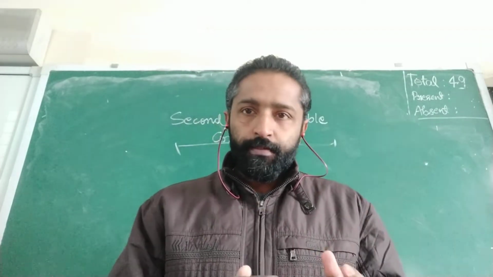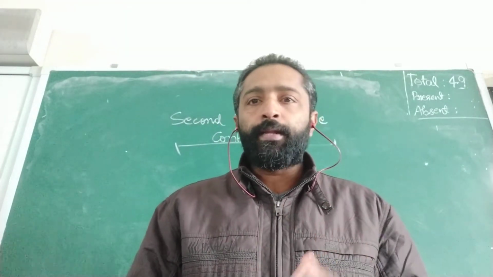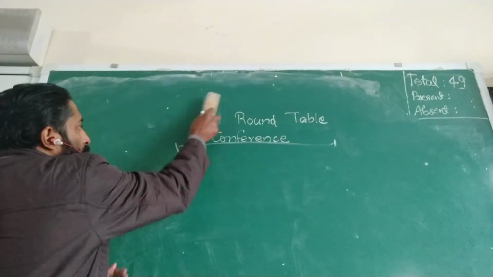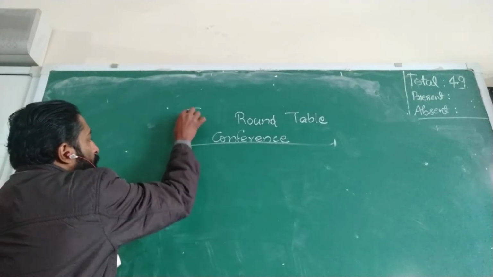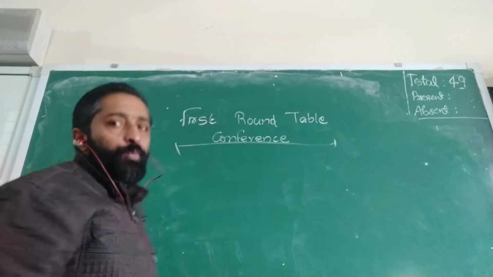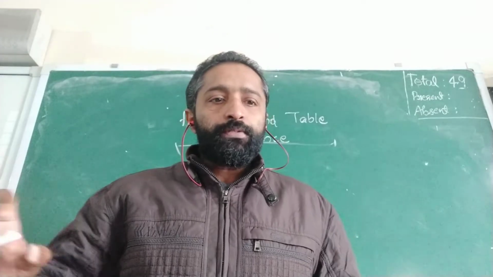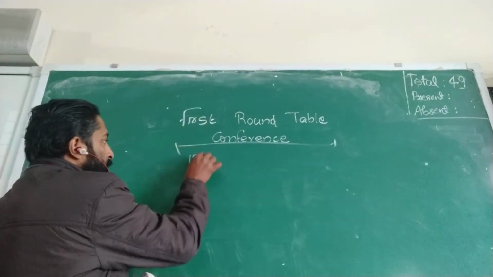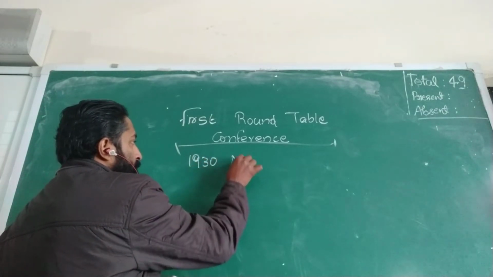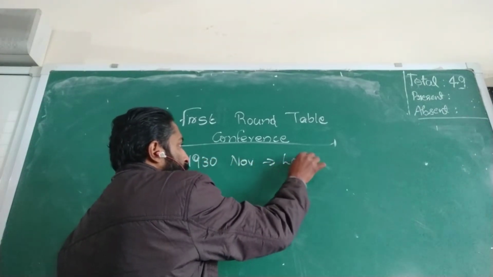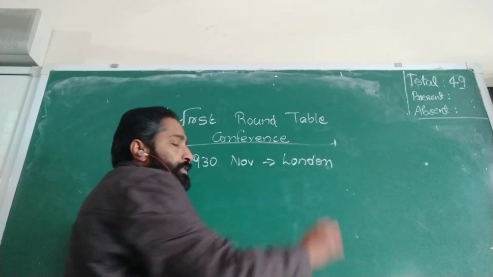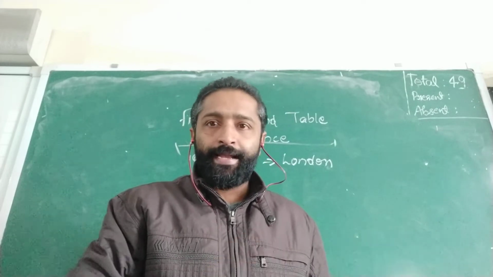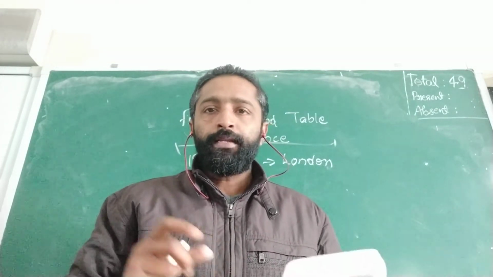So let's begin with the first topic, that is the first round table conference. Why was it organized? It was organized in November 1930 in London. So this particular conference, the first round table conference, was organized in 1930 November in London.